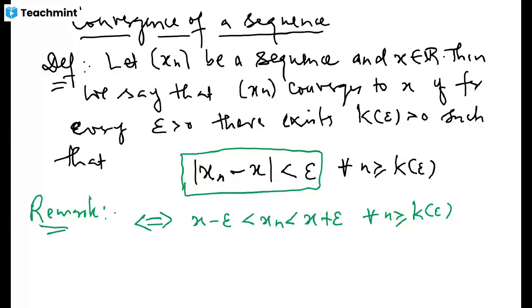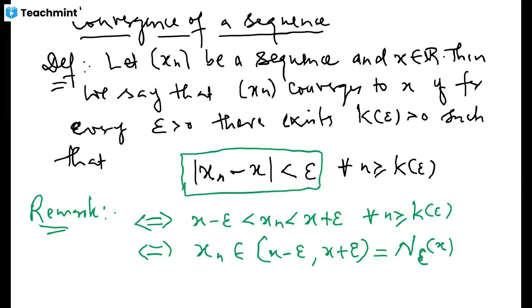Now you see this is equivalent to say that this nth term of the sequence is lying inside this open interval x minus epsilon and x plus epsilon, but this open interval is nothing but the epsilon neighborhood of this point x. So we can also interpret this convergence of a sequence in the following way.